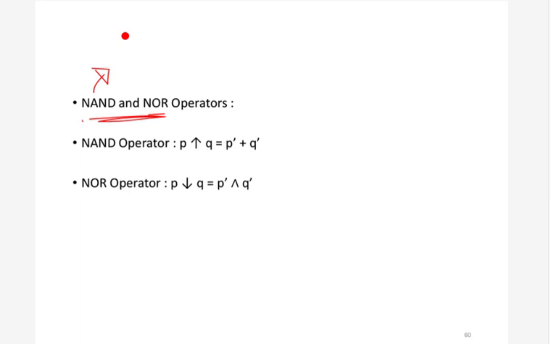So basically if we have p NAND q, this is the symbol for NAND in propositional logic. How can we write this? First we can AND them and then we can NOT them. Even the name NAND, the N stands for NOT and AND stands for AND. So this is not of p and q. Now this is the same as p dash or q dash. This is the De Morgan formula.